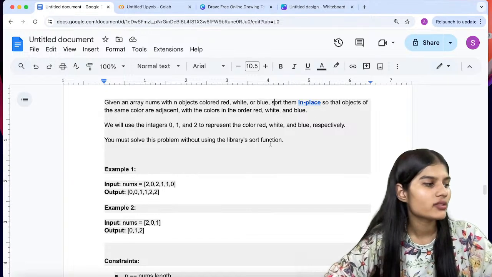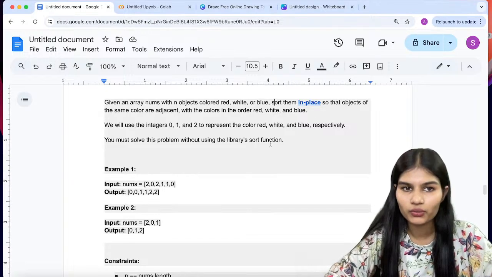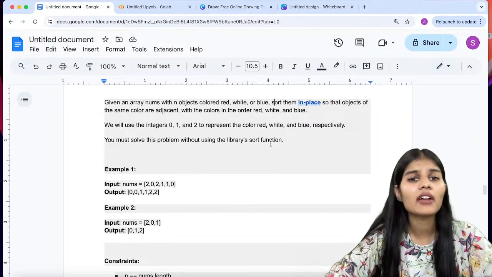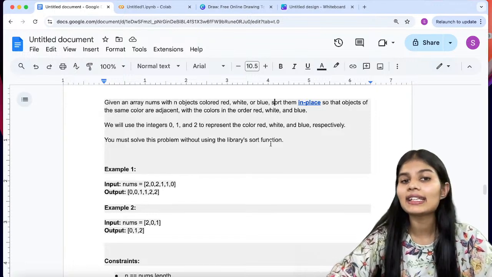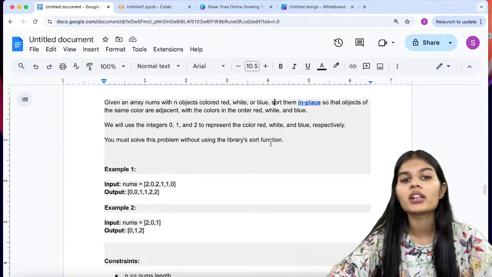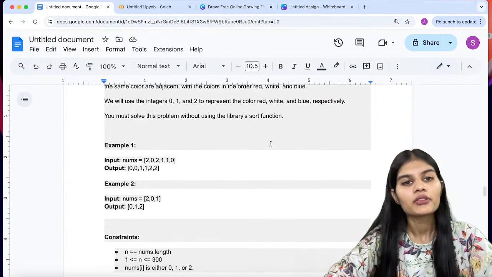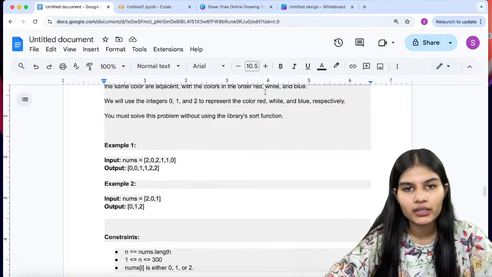So, now my question says that we are given 3 things over here. One is we're having a red color object, white color object and blue color object. First thing I have to do is sort them in place so that similar color objects are adjacent to each other. And second thing, the order of my colors should be red, white and blue. Okay. So we'll be using an integer to represent the colors red, white and blue. Fine. We will also do this without using the library sort functions.